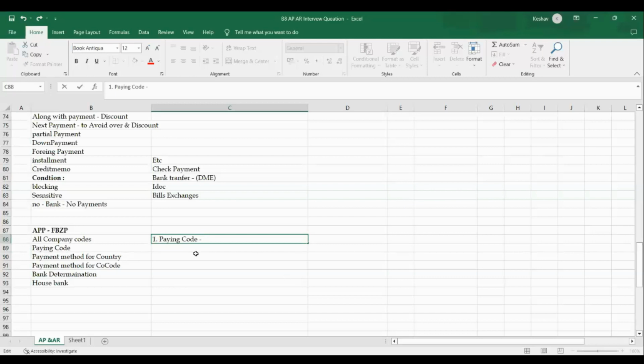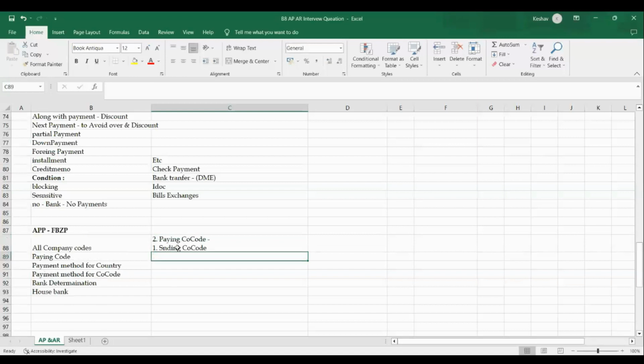Sending company code means for which company we are making a payment, and paying company code means who we are paying from.